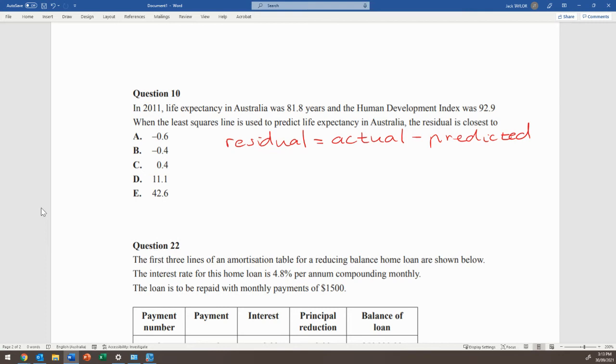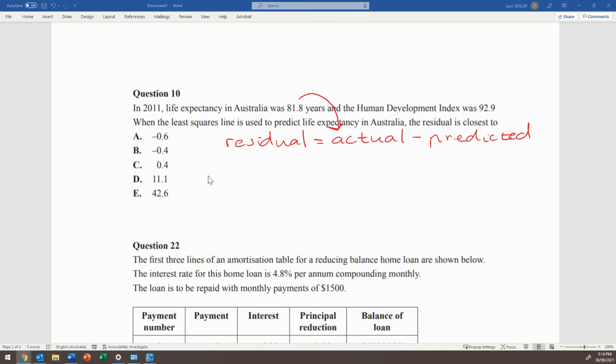So the actual, in this case, was 81.8. That's given to us. Now we need to work out the predicted using the least squares regression line from the question. So I'm just going to scroll back to get the equation.